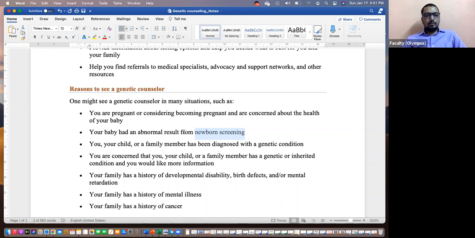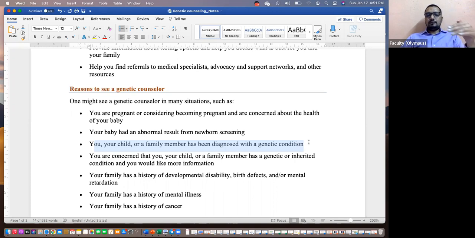Or the newborn showing some indication of a genetic problem, or anyone in the family. The couple, child, or any other family member is diagnosed with a genetic condition. You may want to know. Let's say a close family member, a brother, has a genetic problem.